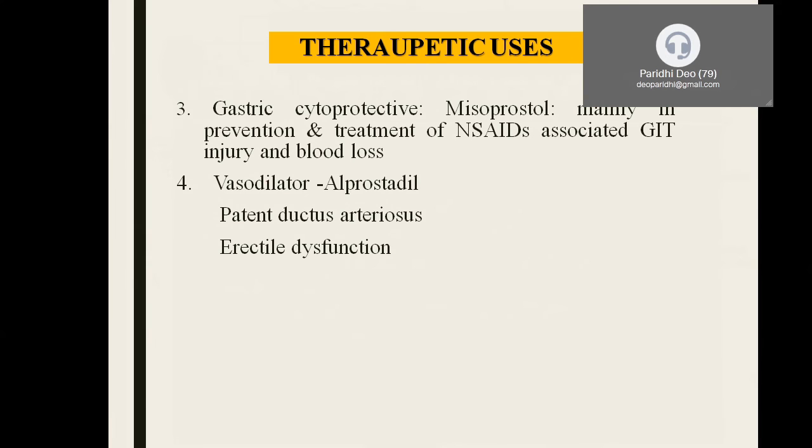In case of patent ductus arteriosus, you must have already studied in anatomy, and will be studying in medicine as well, this PDA is nothing but an abnormal connection between the pulmonary artery and the aorta before the birth of the baby. Normally it has to close after 2 to 3 days of birth, but if it remains open, or patent, and the baby develops symptoms, it has to be closed surgically. Before it requires surgery, another drug called indomethacin or ibuprofen can be employed for the partial or symptomatic management of this PDA. But it is essential to maintain the PDA as such till the surgical approach.